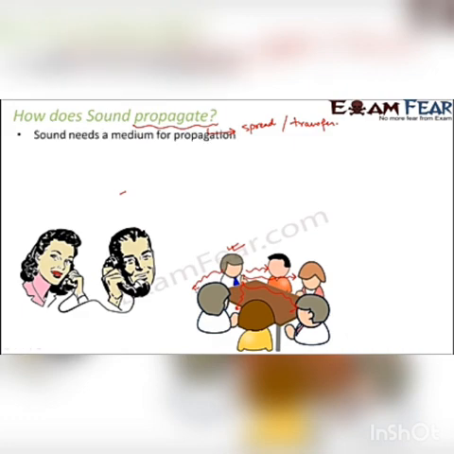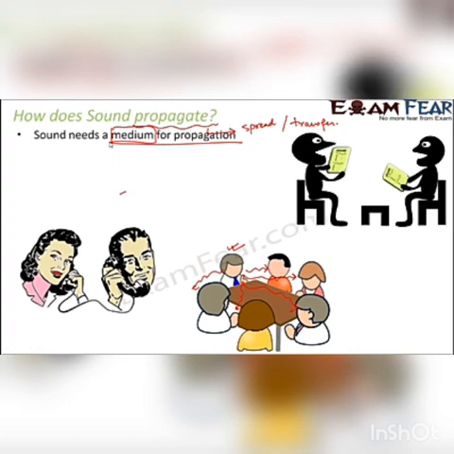So sound always needs a medium for propagation. That means it needs some medium through which it can travel. Now, you might ask, what is this medium? So let us try to understand the meaning of medium. Look at this scenario where these two persons are talking to each other.